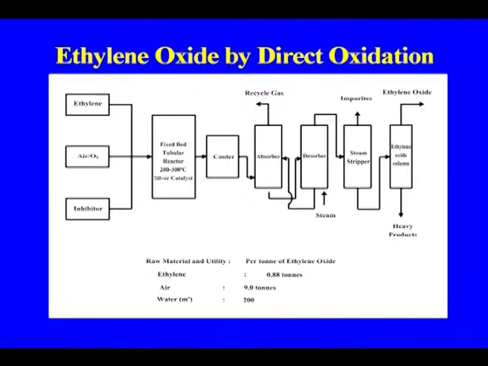So, this is the flow diagram for making ethylene oxide. Ethylene, air, and inhibitor go to the fixed bed tubular reactor where the temperature is around 200 to 300 degrees centigrade, then a cooler, then the absorber, where, as I told you, the CO2 has to be removed. Finally it is going to the steam stripper, where the heavy ends are removed, and the ethylene oxide you are getting as the top product from here. So, this is actually the process flow diagram. This is the requirement of raw material per ton of ethylene oxide: ethylene, air and water.